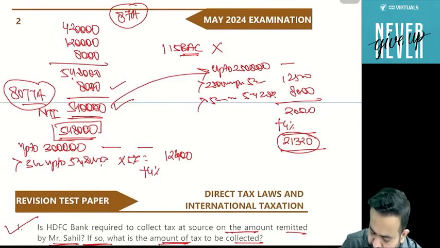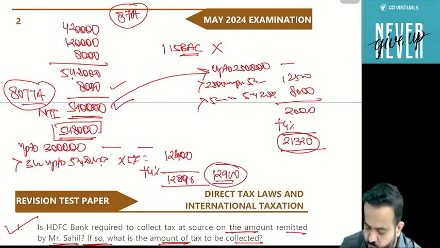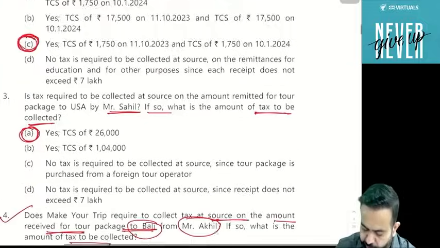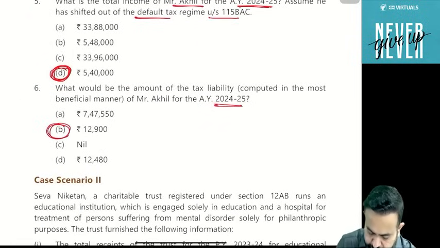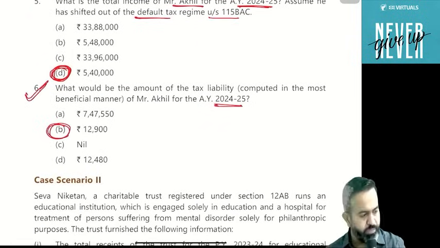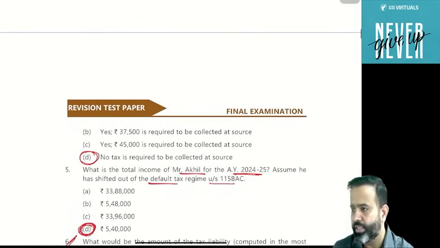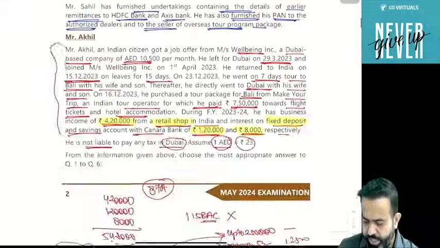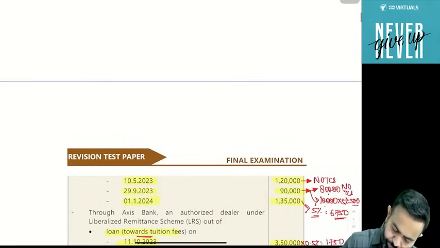12,400 plus 4% comes to 12,896, or I can say 12,900. So guys, 12,900 is the more beneficial section, that is 115BAC. So here under 115BAC, 12,900 is the right answer. That is question number 6. Question number 6, the right answer is 12,900. Done? If you have any doubt in this question, then tell me.